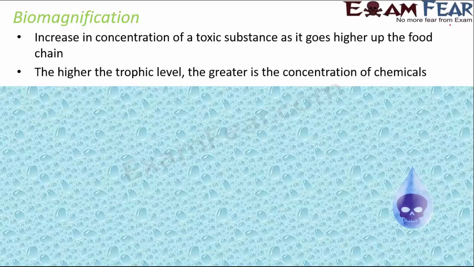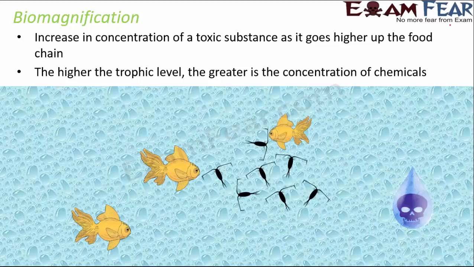For example, let's say that this water is contaminated with some harmful chemicals. Now when this water is taken up by these phytoplanktons, these small organisms living in the water, some concentration of these chemicals gets inside their body, but when these small organisms are eaten up by the fishes, the concentration of the chemicals inside the body of the fishes is a lot more than that of these small organisms.